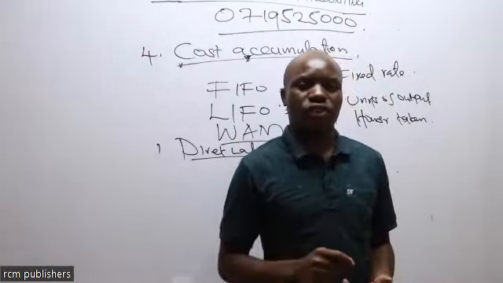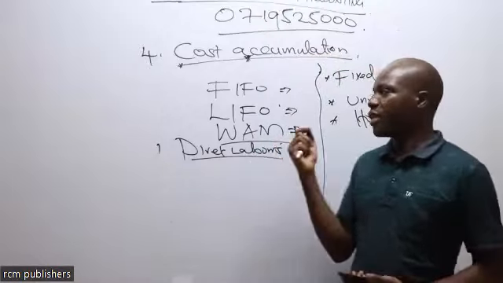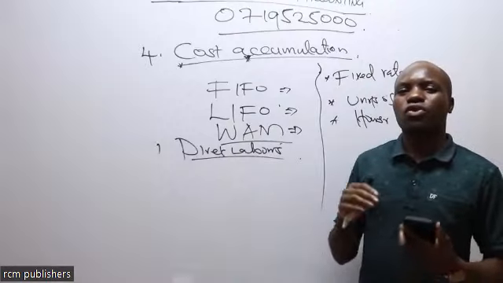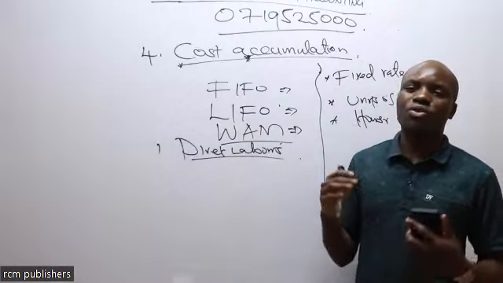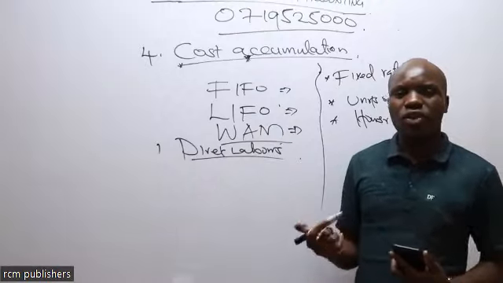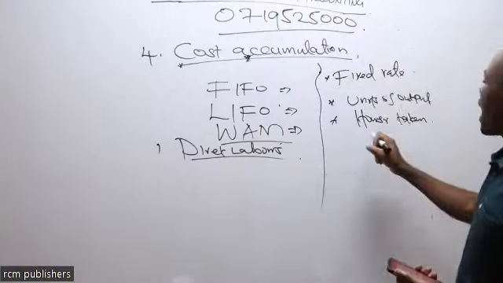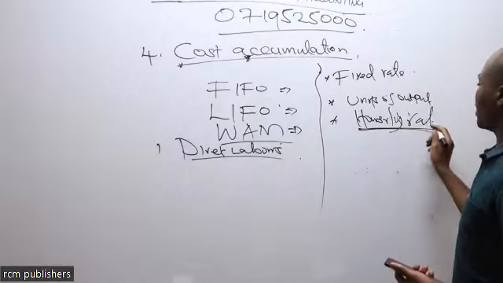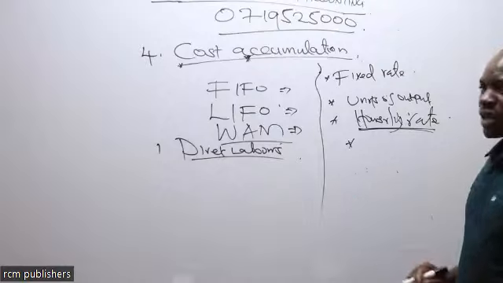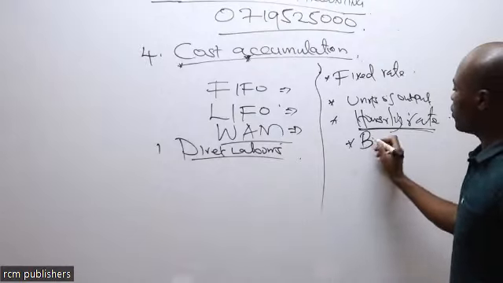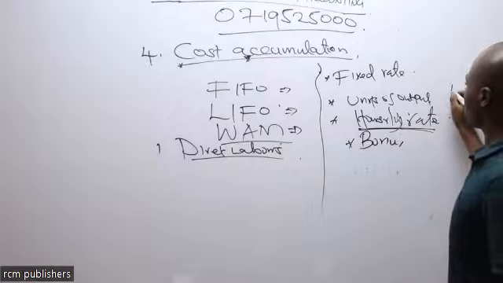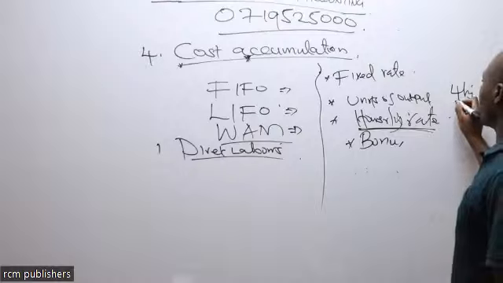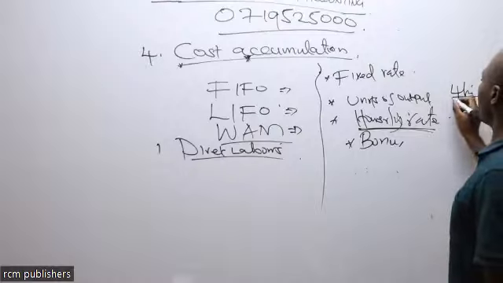So the methods of payment applied by the companies will help us calculate the wages due to the employees. For those who work on an hourly rate, remember, we are also going to discuss something called bonus. If you are supposed to spend 4 hours on a job, but in the process of doing that work you've only taken 3 hours, you've saved the company 1 hour.